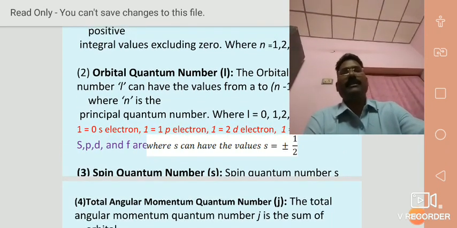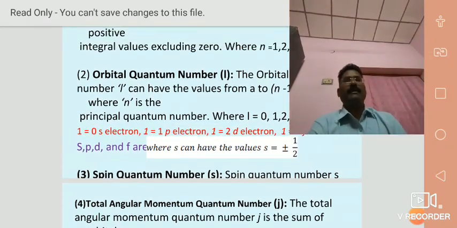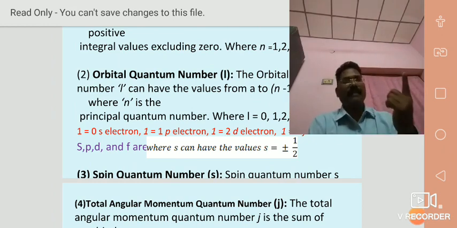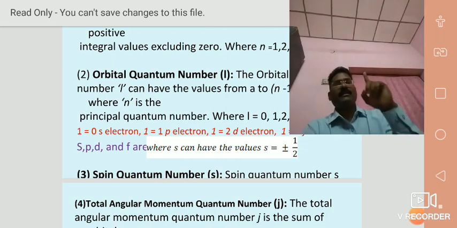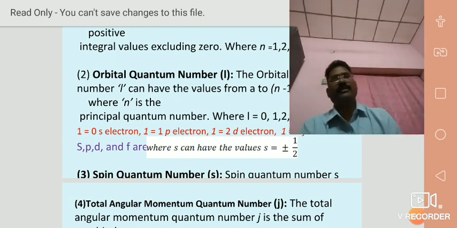Then third one, spin quantum number S. Spin quantum number S means the motion of the electron about its own axis, a half integral value, meaning semicircular motion, clockwise and anti-clockwise. Hence, S can have only 2 values, that is plus half and minus half.